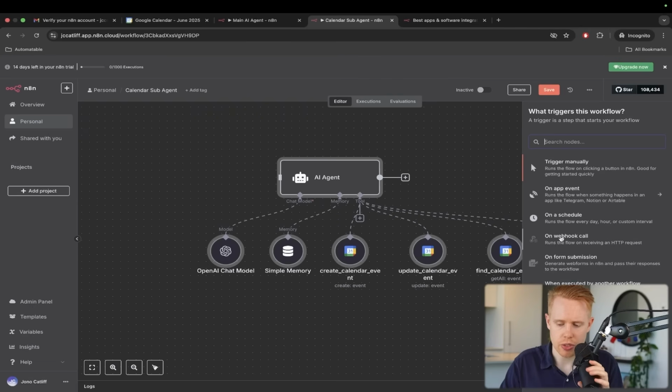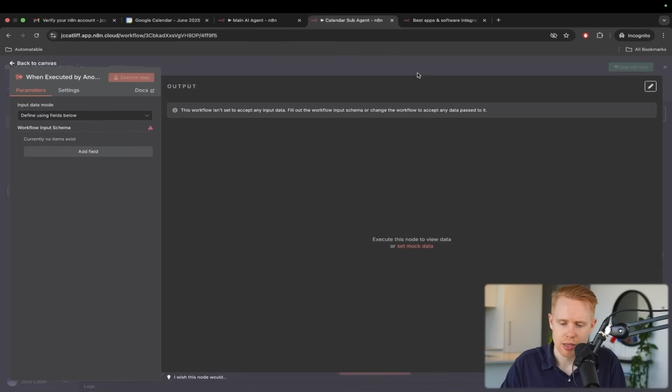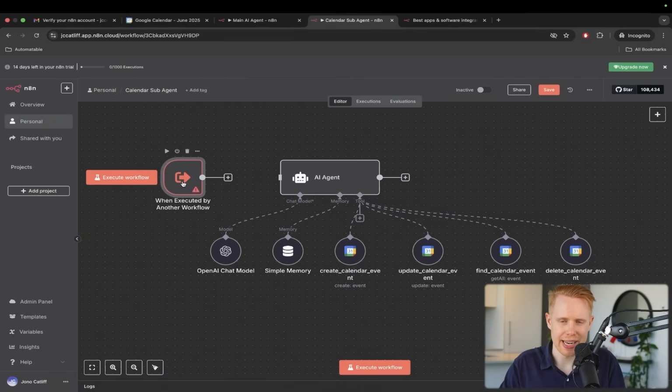This time we want to create a new trigger, which is this, when executed by another workflow. Essentially, this trigger means that this whole workflow will only run when a different workflow calls it.